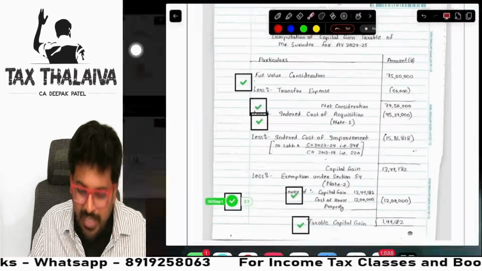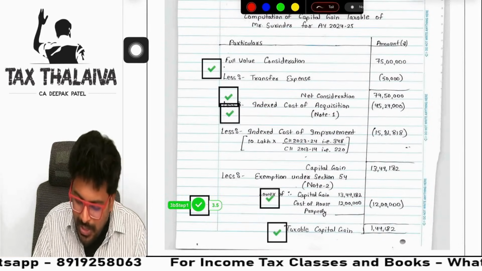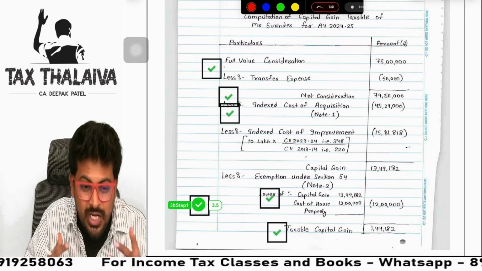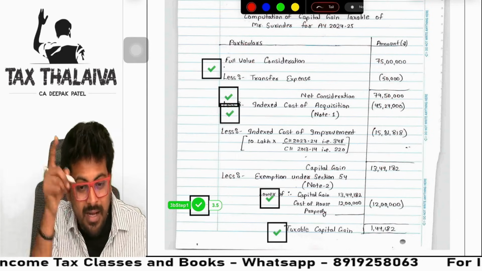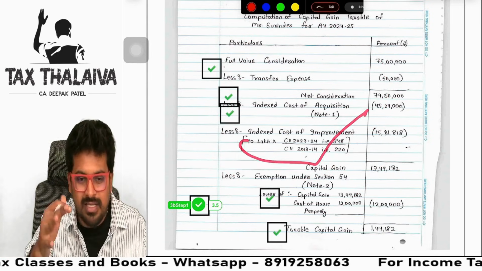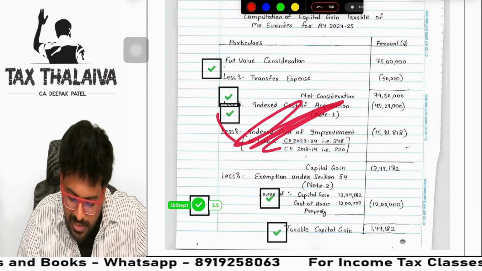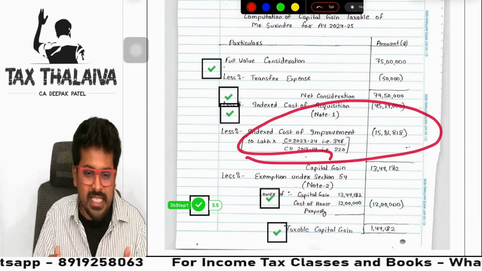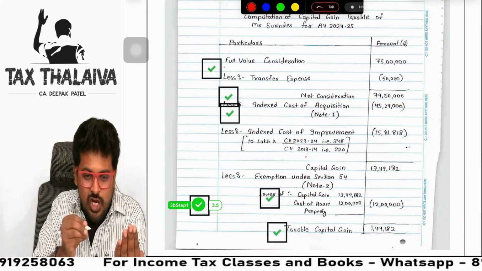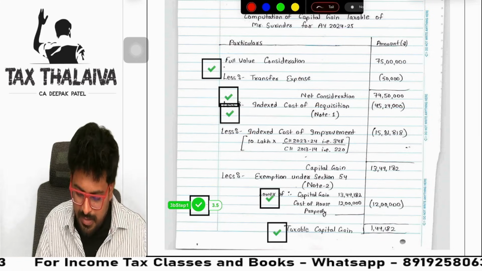But the moment you think from the evaluator standpoint, the moment you look at this kind of paper, it shows the confidence. It shows the clarity of the student. How do you get this level of clarity? By practice. If you don't practice, you will not get this clarity. You will get confused and do strike-offs. So how beautifully presented, as if he has the answer in front of him and just copied it.